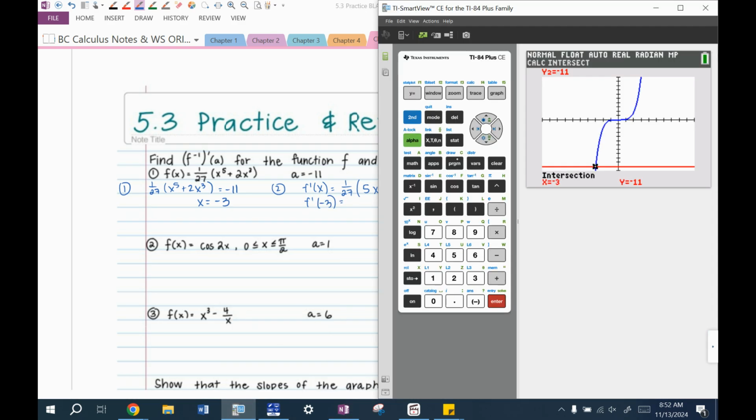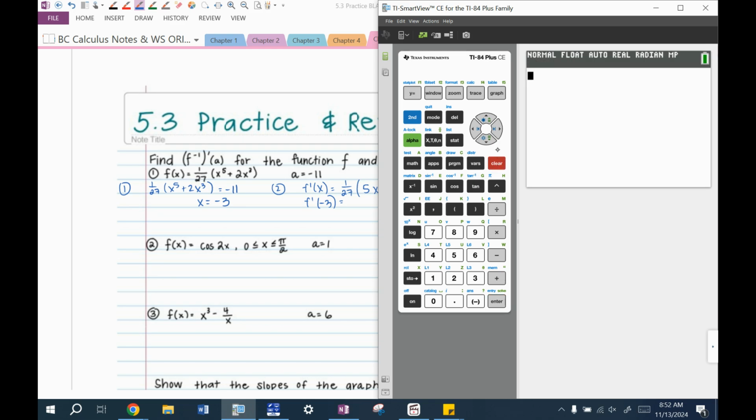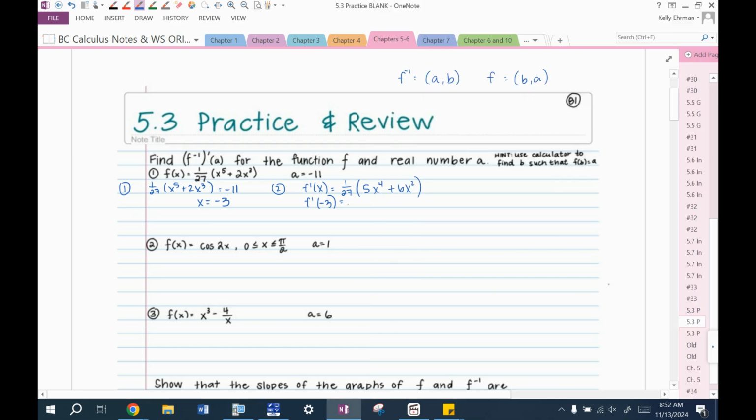So, I don't want to waste time on that. Just to speed things along, I already have this equation in my y1, so that's fine. Let's evaluate this at negative 3. So it looks like it's 17. So step 3 is applying the relationship we know between f inverse prime and f prime. So the rule is f inverse prime of negative 11 is equal to the reciprocal, 1 over f prime of negative 3. So that means our answer is 1/17.